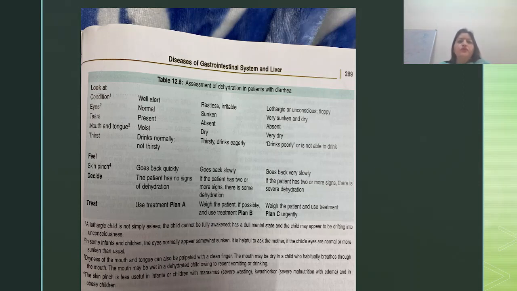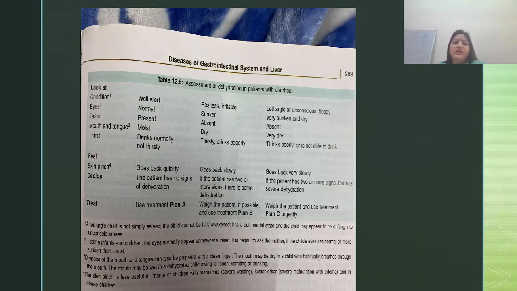What you have to do is look at the condition. How is the condition? He is well, alert, restless, irritable, lethargic, unconscious, floppy. Three conditions are there. Label it. Number 2, eyes: normal, sunken, very sunken and dry. Label. Number 3, tears: present, absent. Mouth and tongue: moist, dry, very dry. Thirst: drinks normally, not thirsty; thirsty, drinks eagerly; drinks poorly, is not able to drink. These are the 3 conditions.